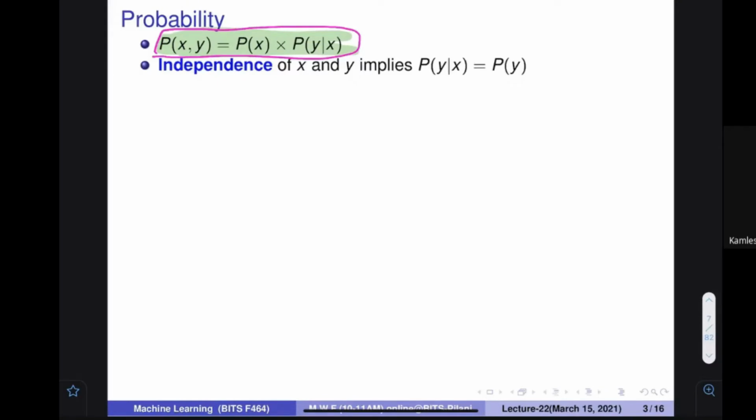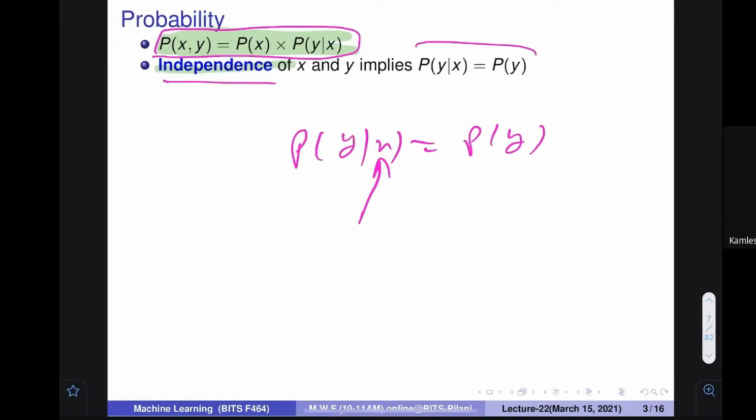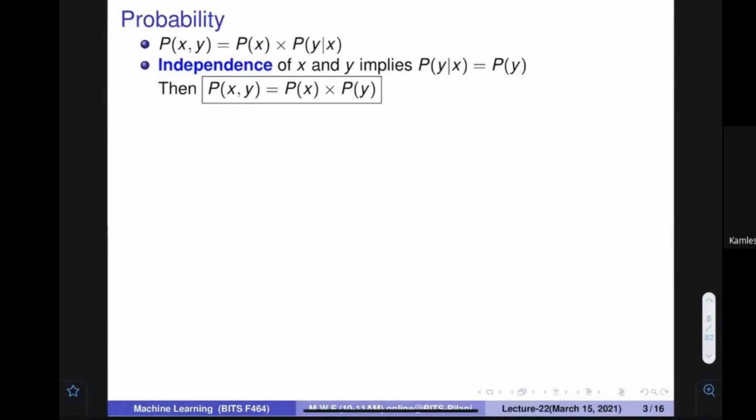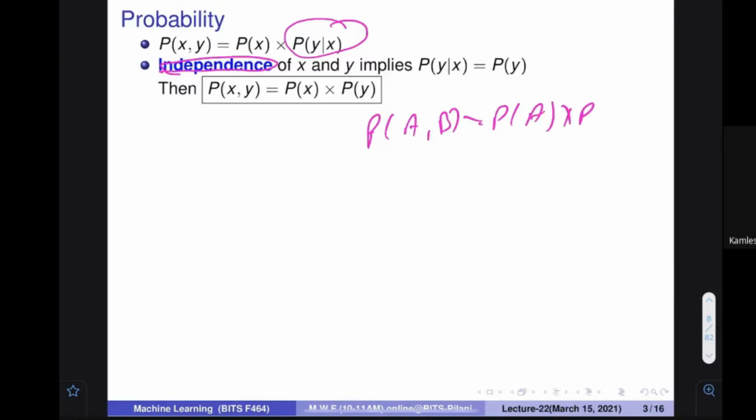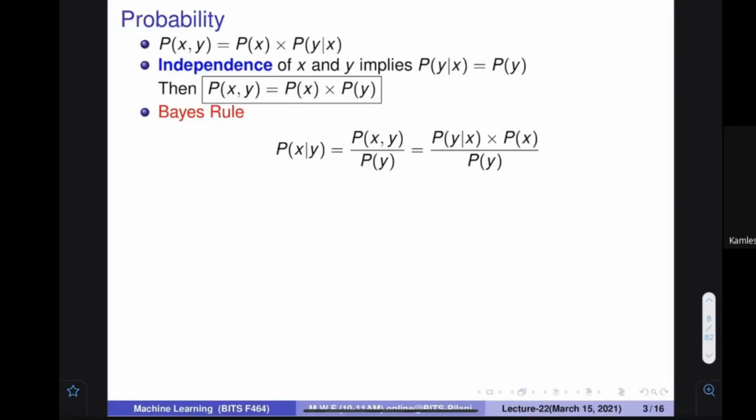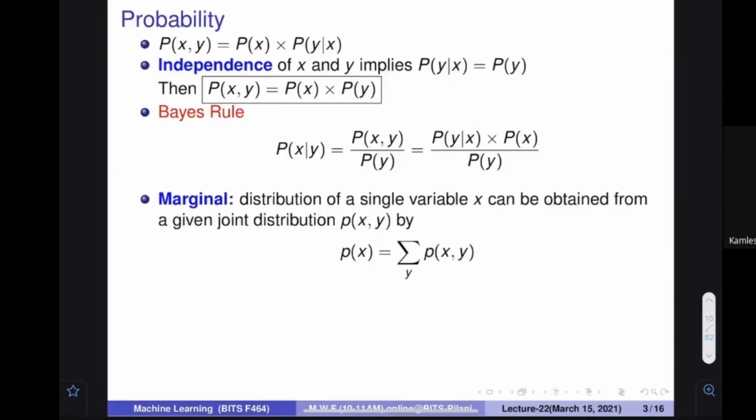So there is something called independence. If two things are independent, what does it mean? It means that probability of Y given X is equal to probability of Y. Why? Because whatever value you set over here is not going to have any effect on the probability of Y. And if you put this over here, then in the cases when there is independence, we say that probability of A and B is equal to probability of A multiplied by probability of B. And if you put probability of Y, you get the same equation. Bayes rule we have just discussed.